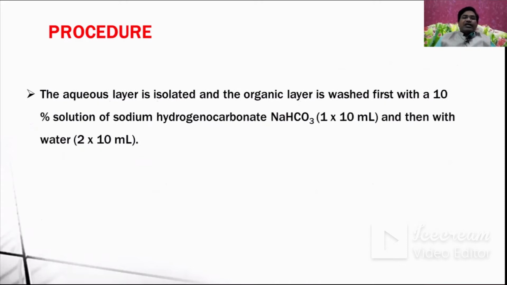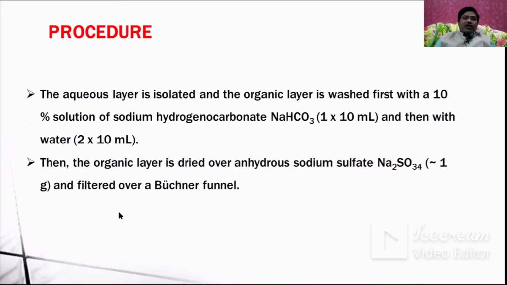The aqueous layer is isolated and the organic layer is washed first with a 10% solution of sodium hydrogen carbonate, which removes the acetic acid. The acetic acid reacts with the sodium bicarbonate and forms the sodium salt of acetic acid, which will be dissolved in water. And then it is washed with water, around 2 times with 10 ml of water.